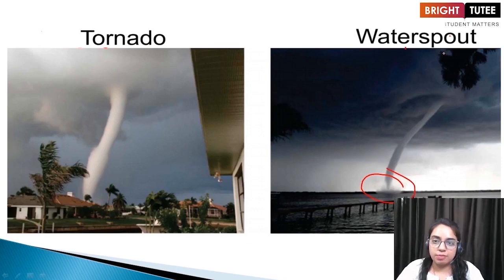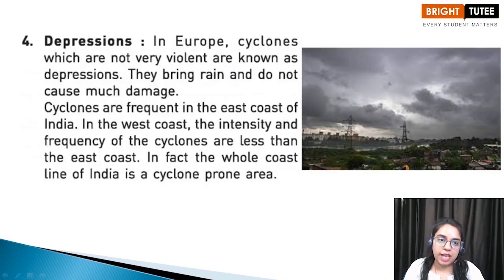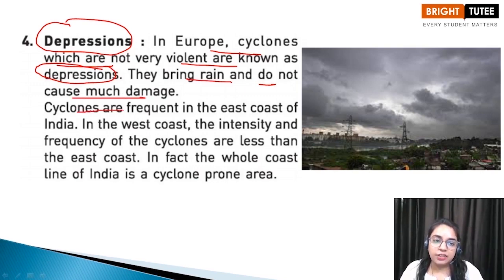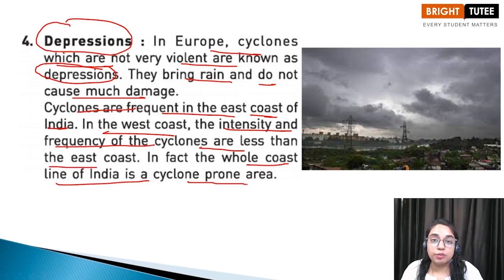Let's move to the next type of cyclone, which is depression. Children, in Europe, the cyclones which are not very frequent are known as depressions, and they bring rain but they do not cause much destruction. The cyclones are mostly frequent in the eastern coast of India. In the western coast, the intensity and frequency of cyclones are less than that in the eastern coast. In fact, the whole coastline of India is a cyclone prone area.